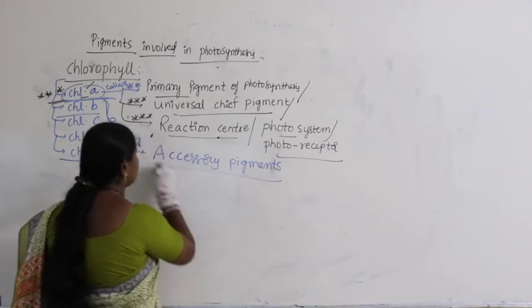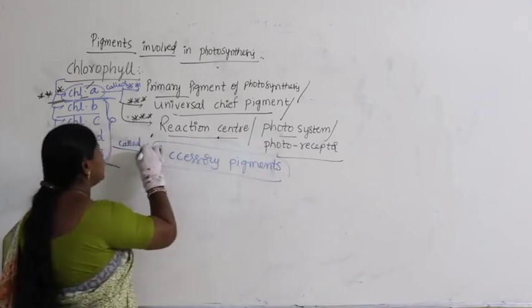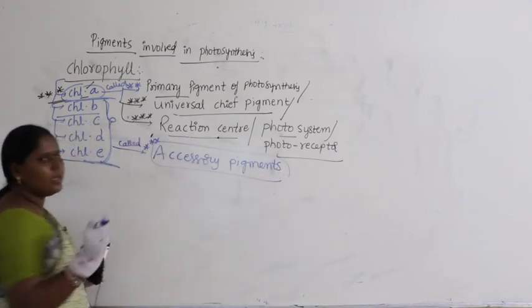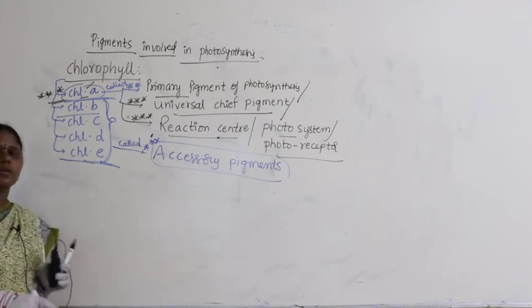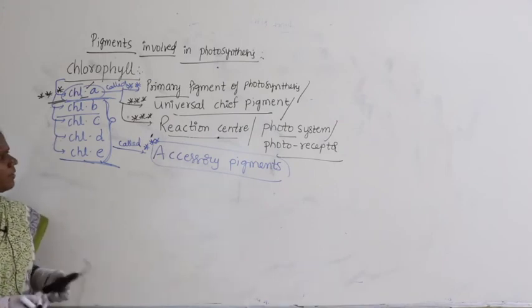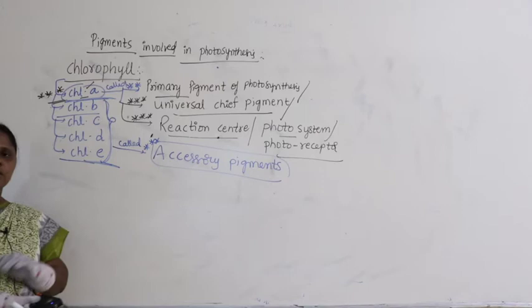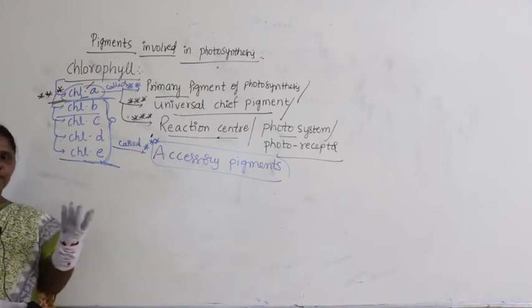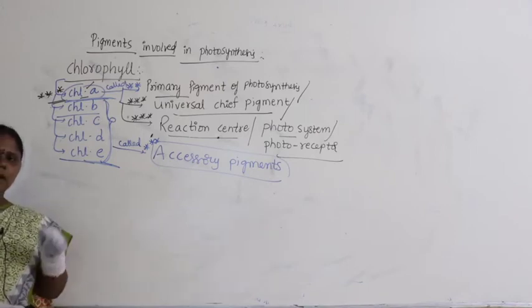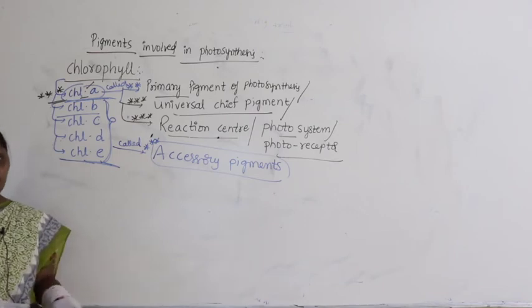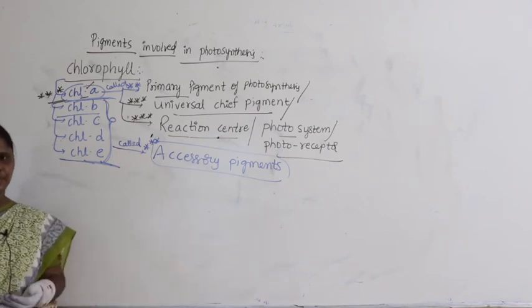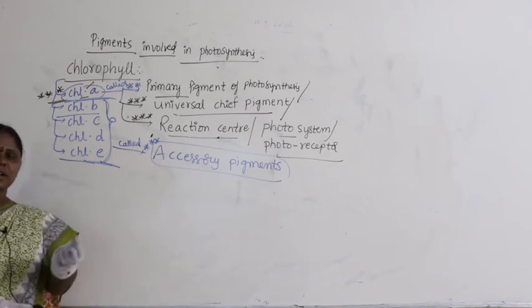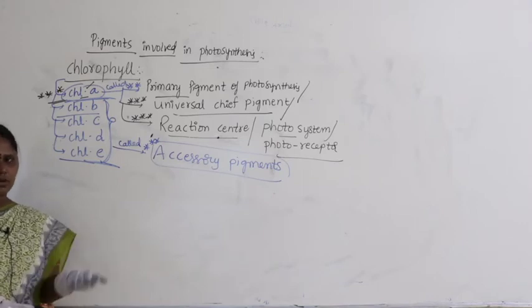Guys, wherever accessory comes, that means it supports the process. In the first year, in flowering plants, calyx and corolla are called accessory organs because they support reproduction. Non-essential organs or accessory organs, what? Calyx and corolla.